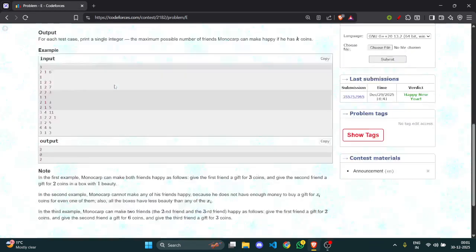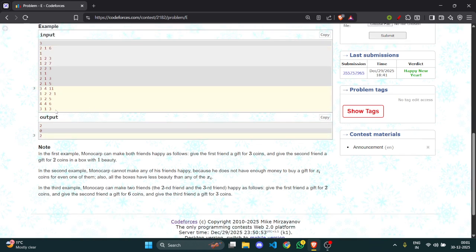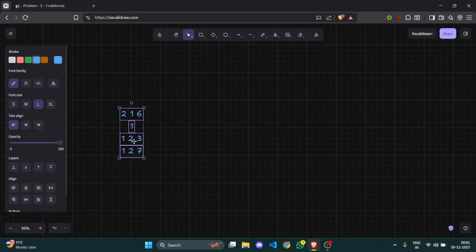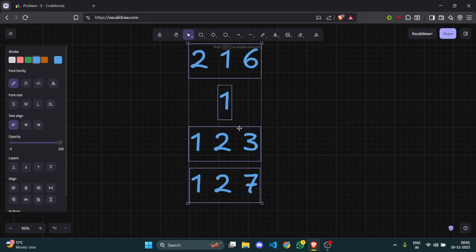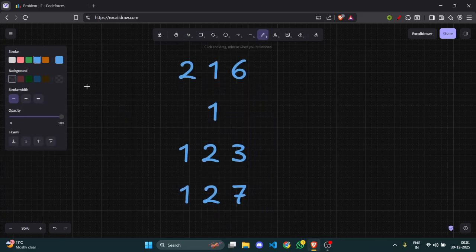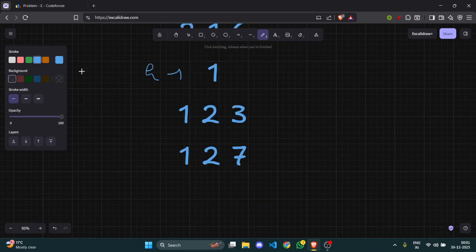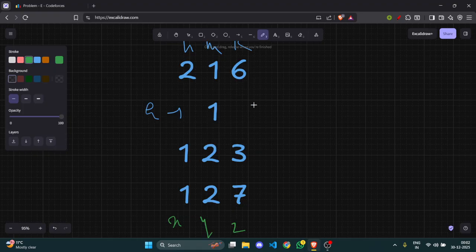Something like this. So the greedy choice is very simple. But it is more like a hint: when the hint hits us, the way we need to operate, then the question becomes easy. So let's say this was the question, n m k, and this is an array, and these are x, y, and z. First of all, how much money? Both of them require two money, so I would just do that. And what is the extra demand they have? He has an extra demand of one, which is z minus y, and he has an extra demand of five.